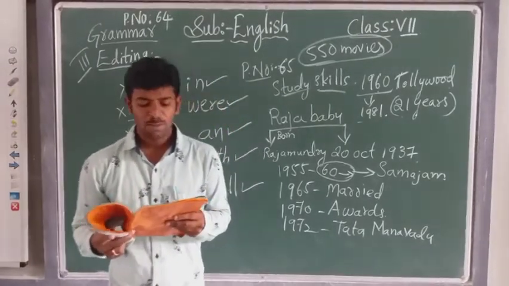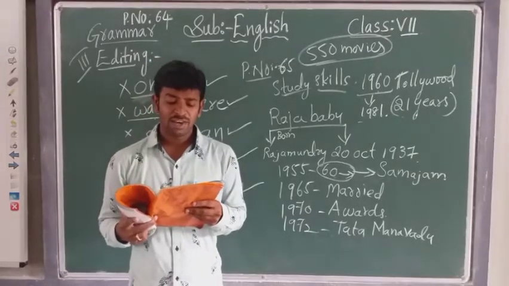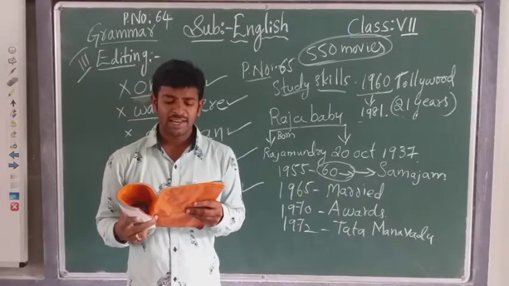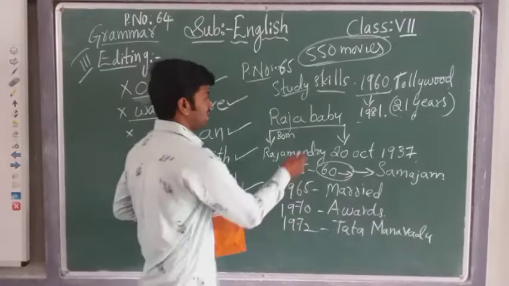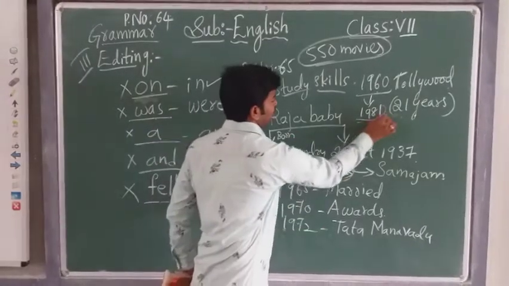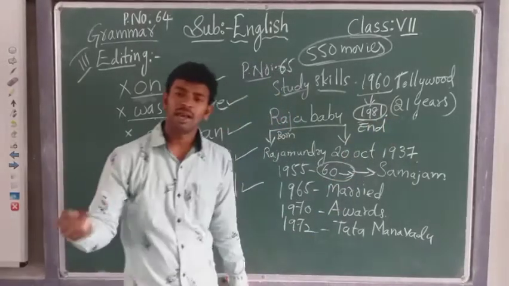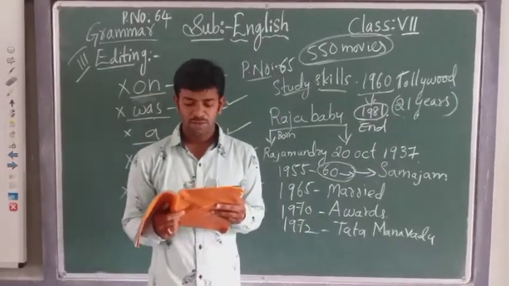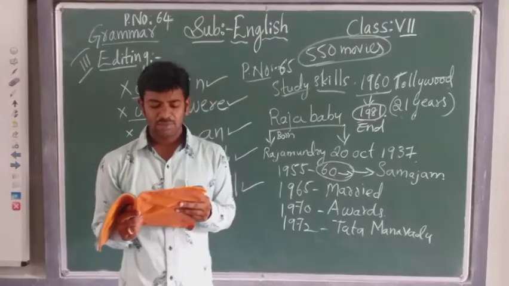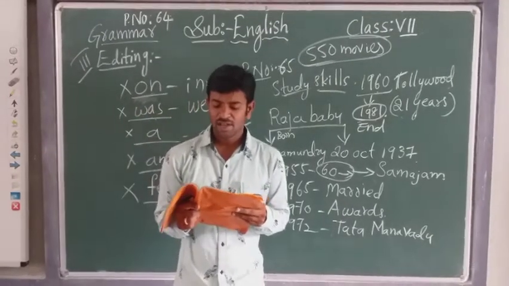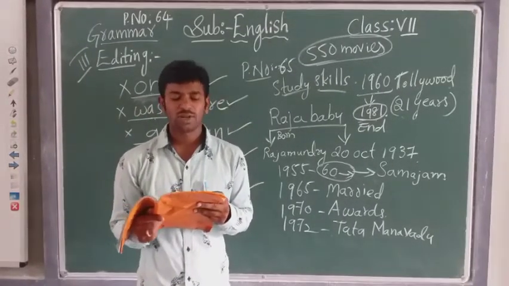He produced one movie. His film career came to an end in 1981. Lastly, in 1981, he ended making the movies. Okay, film career came to an end in 1981 with the film Gadasari Atta Sogasari Kodadu.